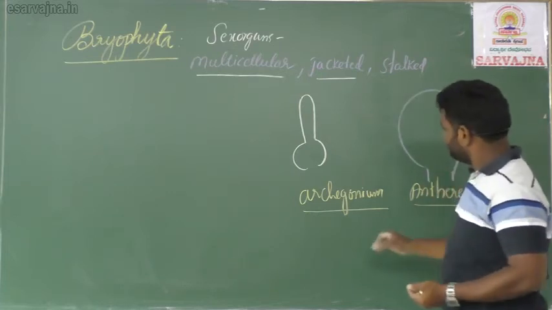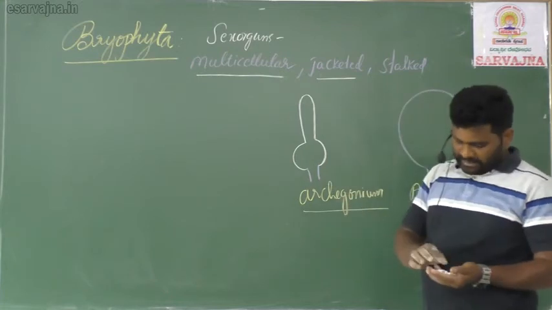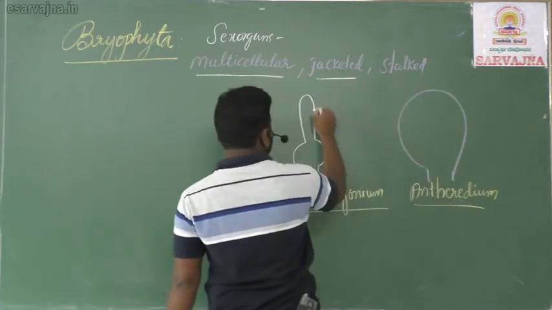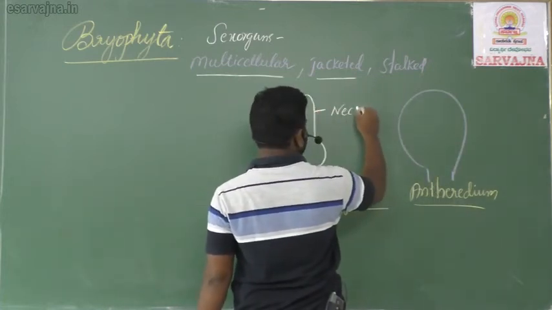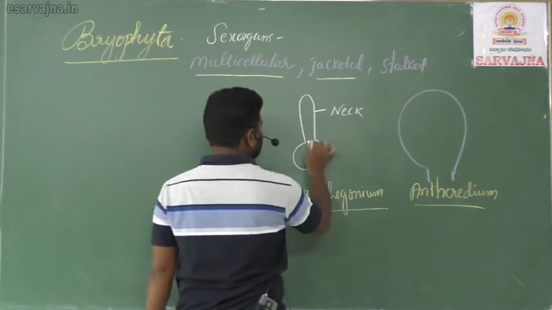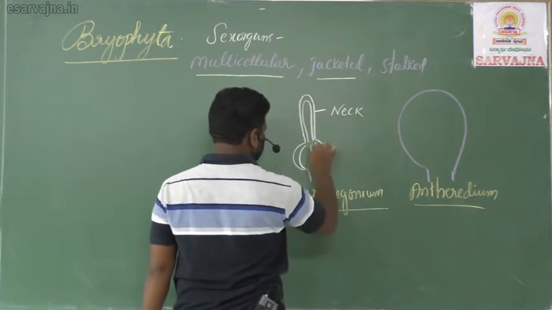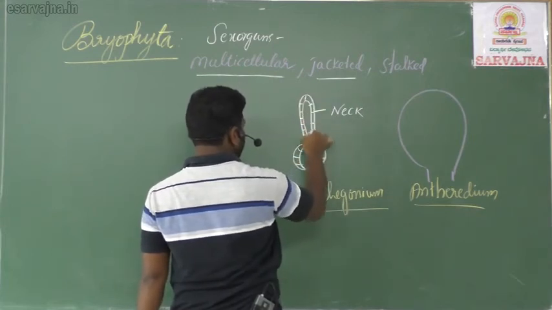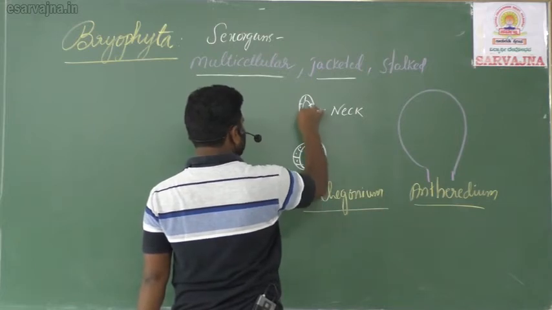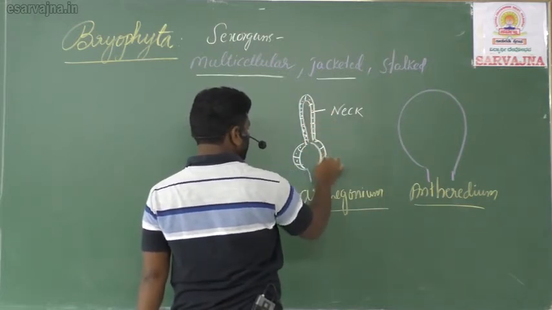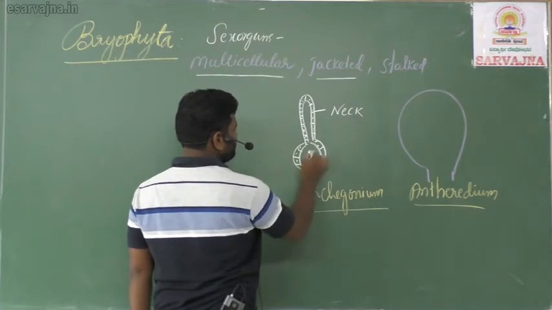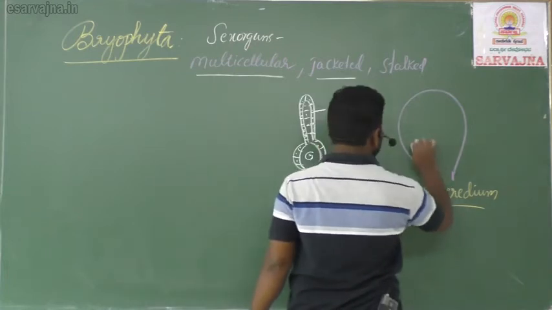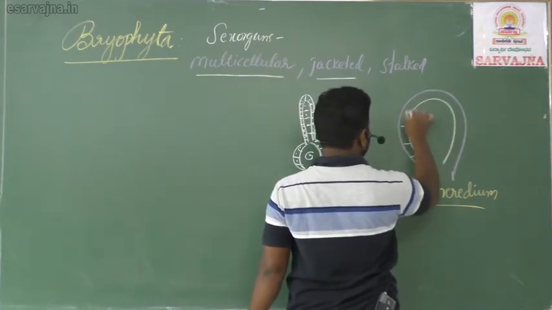This is the stalk. This is also a stalk. The sex organs have stalk-like structures, and this is called the neck. And these are covered with a jacket, a multicellular jacket. Like this. Sex organs are multicellular and they have a stalk and they are jacketed. This one seems to be club shaped.